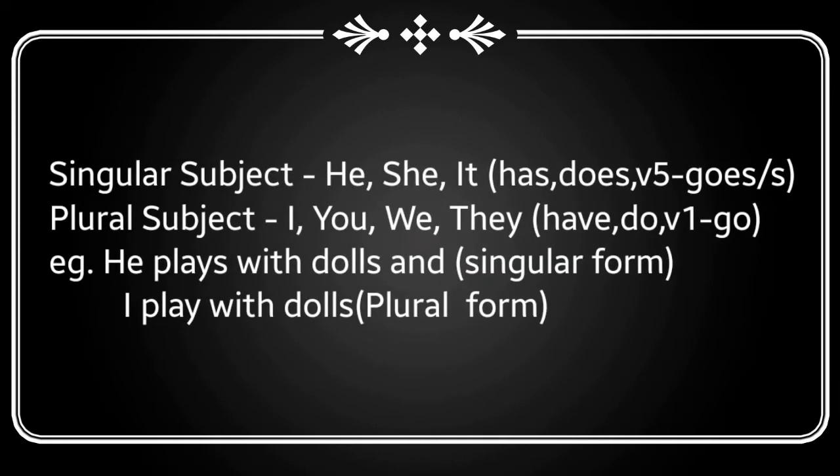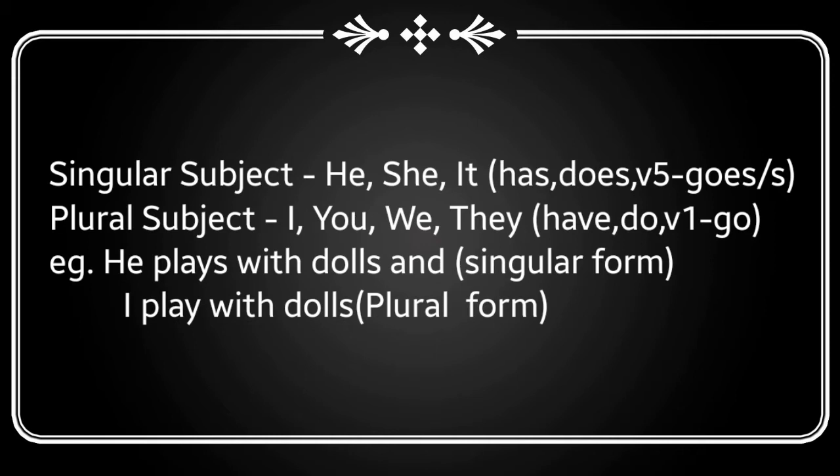Here is the chart of singular and plural subject. We should follow this rule while forming sentences in the tenses. Here, he, she, it are singular subjects. I, you, we, they are plural subjects. We have to use has for singular subject and have for plural subject. In the same way, does for singular and do for plural.